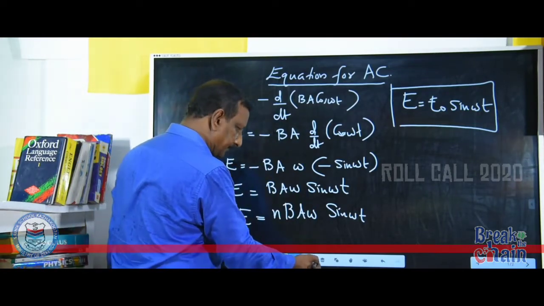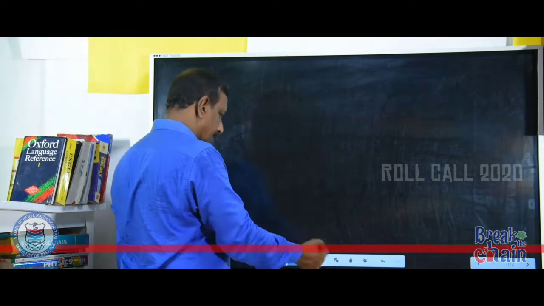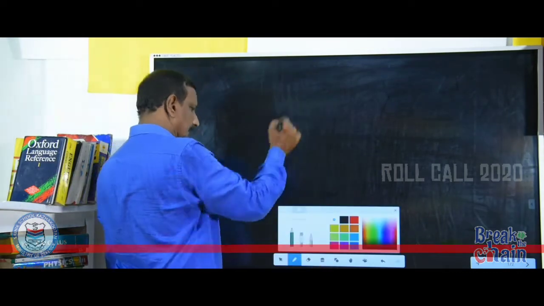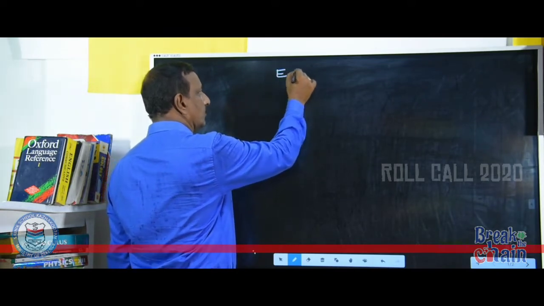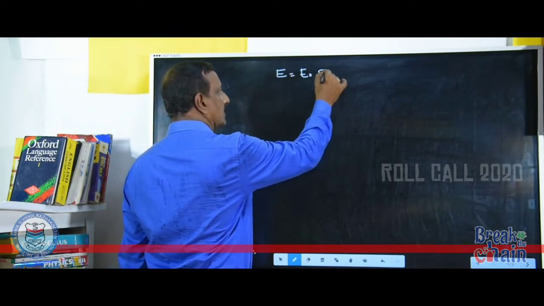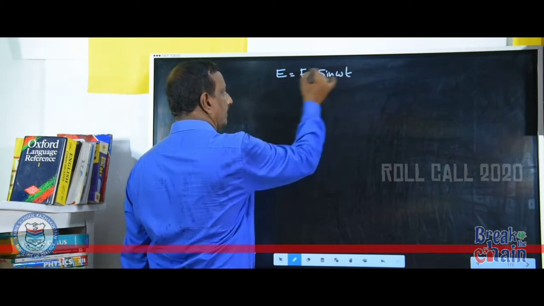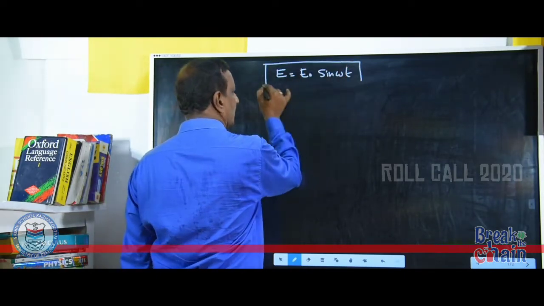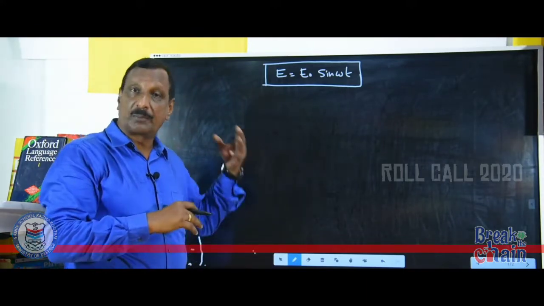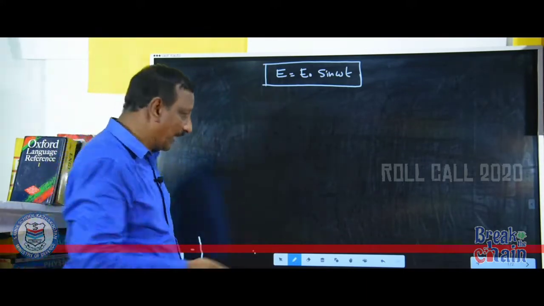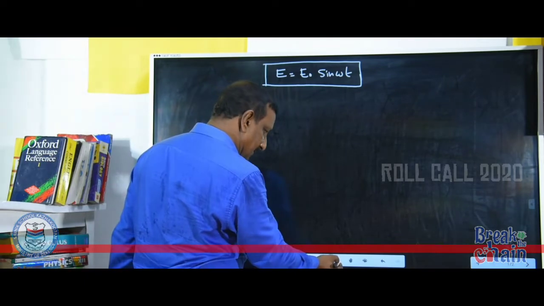Look, what we have seen, the equation for AC is E is equal to E0 sin omega t. Now we are going to represent this equation in a two-dimensional graph.